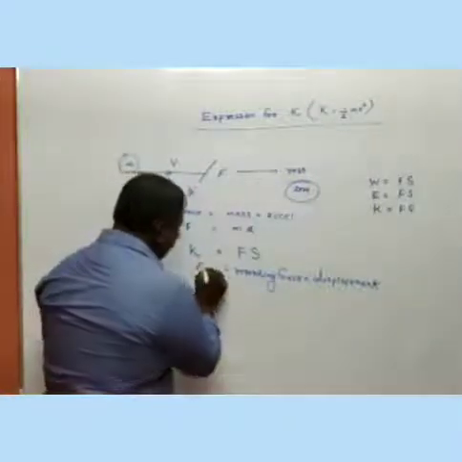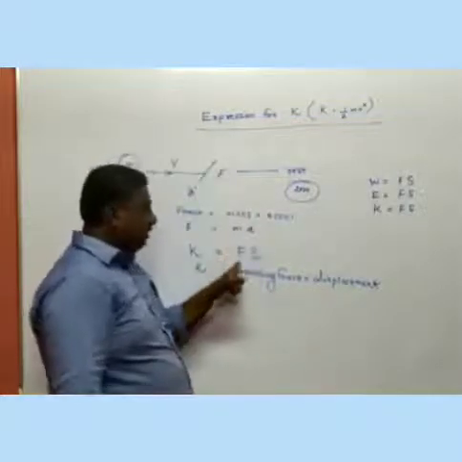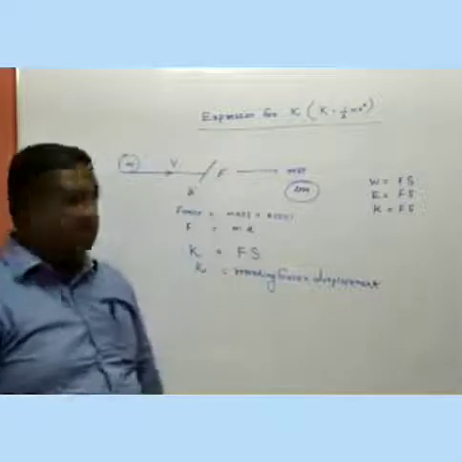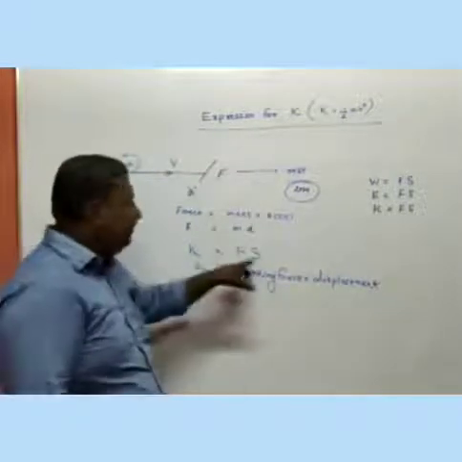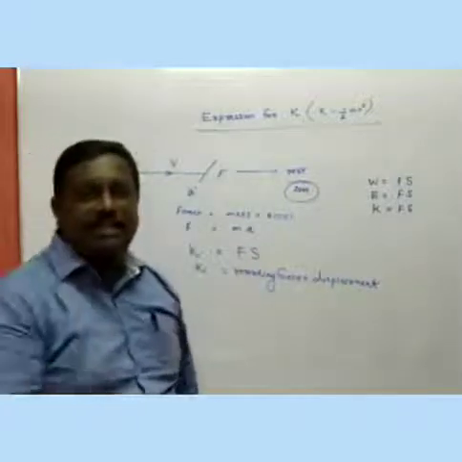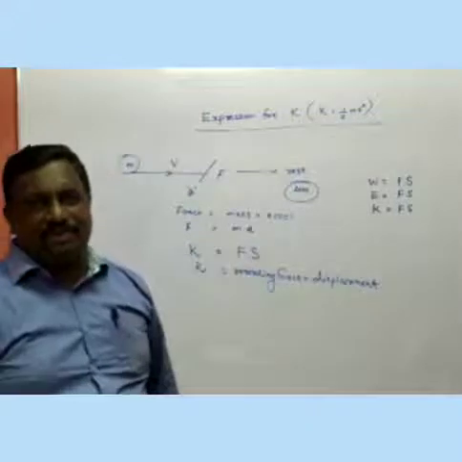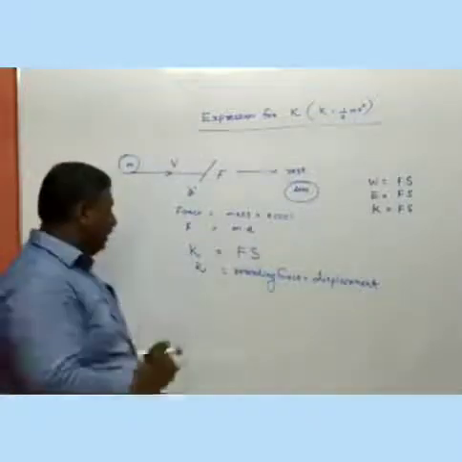Here kinetic energy means that is retarding force into displacement. That I wrote kinetic energy is equal to F first. Now we know the value of F, ma, no problem, but we have to find out the value of S. That is the task to derive this equation. Listen very carefully.